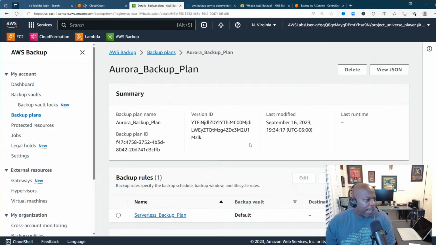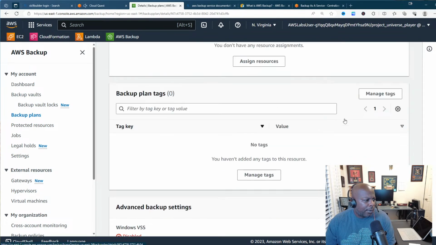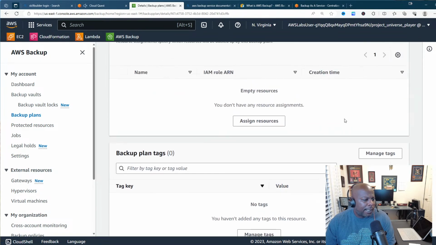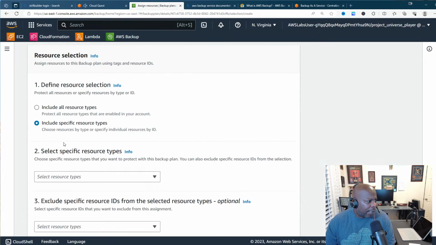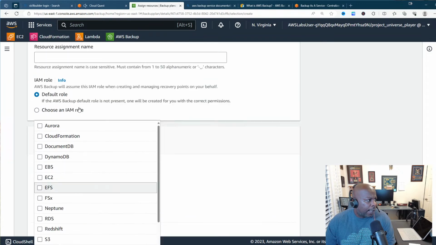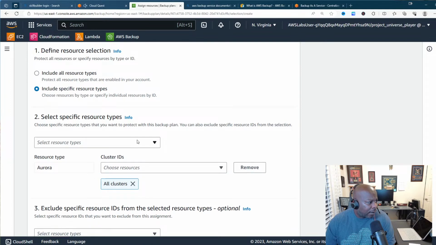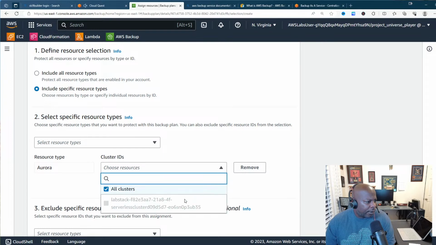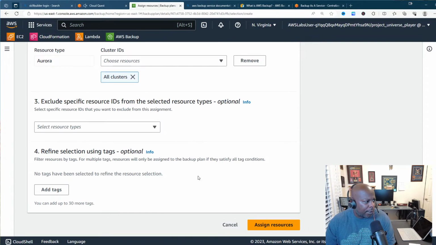This is my Aurora backup plan, and it says it's not covering assign resources. I assign resources and backup plan tags. Okay, so let me try that again. So now let me assign resources, right? And we're assigning Aurora here because I see now where to add the tags. So select resource type. I did. Choose your cluster. All clusters, right? Exclude specific resource ID from the selected resource. Optional. Nope, I don't need that. Refine selection using tags.